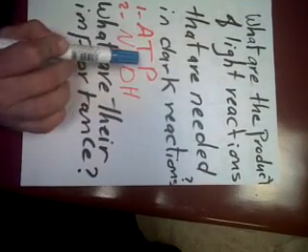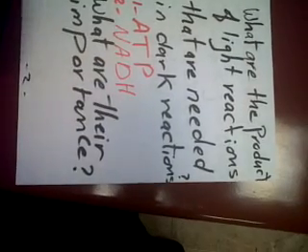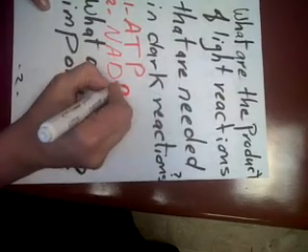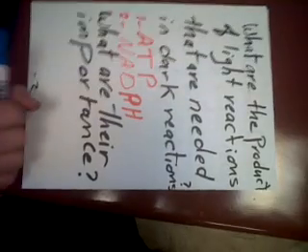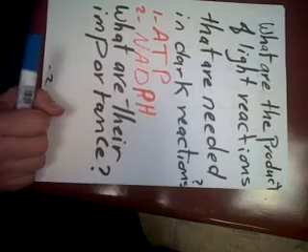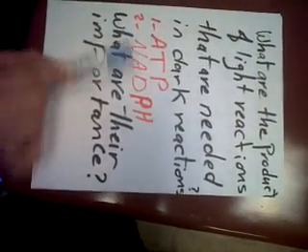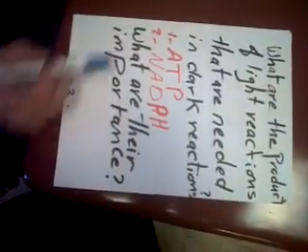Number 2, ATP we need it, so it stays. Number 3, NADPH, and we also need it. So from the 3 products of light reaction, we need only 2 products to continue with us in the dark reaction or Calvin cycle. What they are? ATP, excellent, and NADPH, right. Why they are important? In what way we need it? What are their importance?